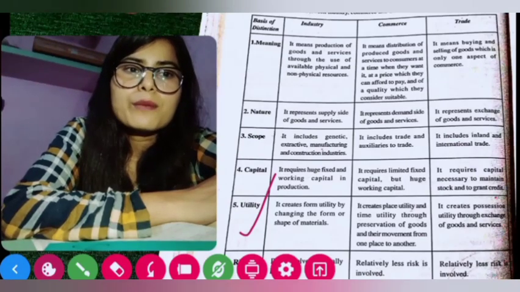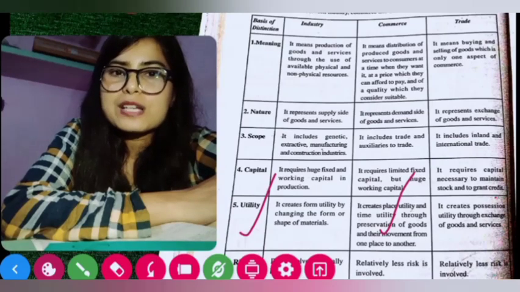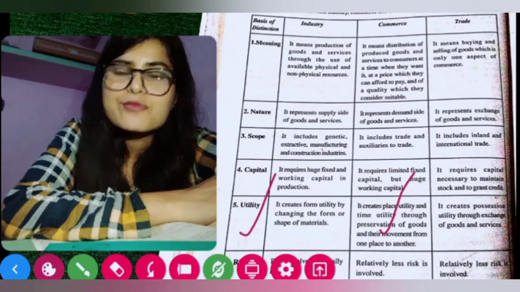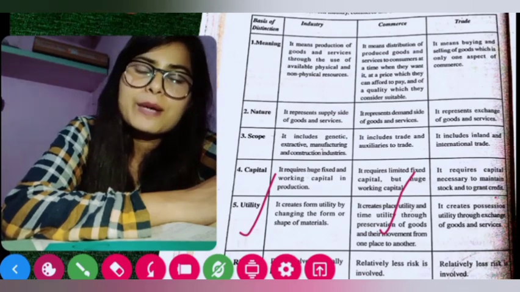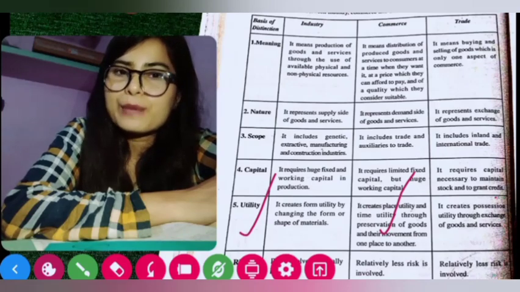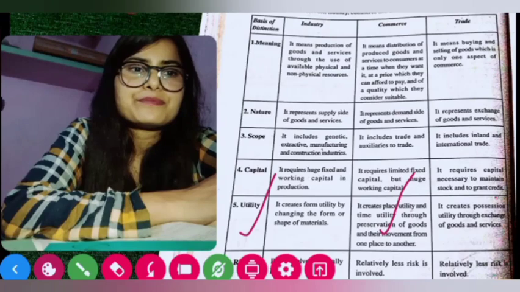And if we see commerce, then we get place and time utility, because of the transportation, time is saved. We don't have to go to different places for buying the things, we can get it in the nearby markets only. So for the commerce, it gives us benefit of place and also time, and also different aspects are there.